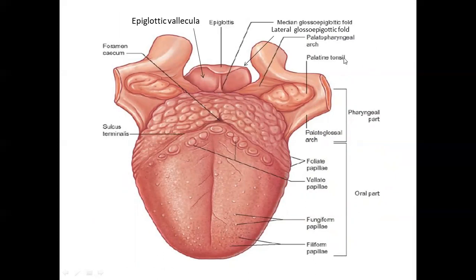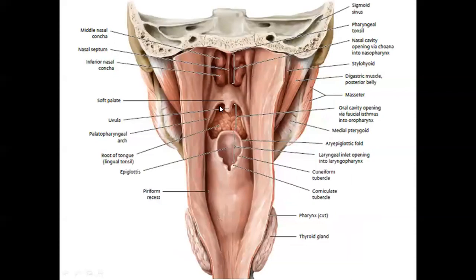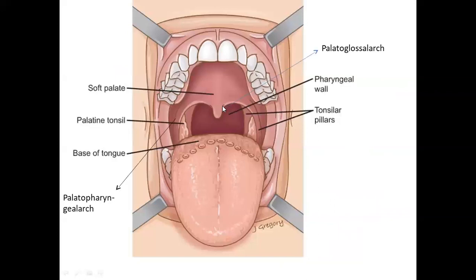So यहाँ पे भी पूरा pharyngeal part में आपको दिख सकता है. क्या क्या है? Tonsils है, palatoglossal arch है, palatopharyngeal arch है. ठीक है? Epiglottis है, median glossoepiglottic fold है, lateral glossoepiglottic fold है और epiglottic vallecula है. ठीक? Now, then they ask you, what do you mean by the oropharyngeal isthmus?